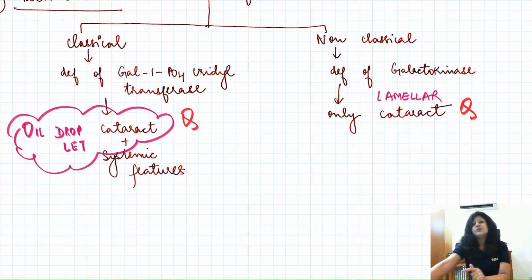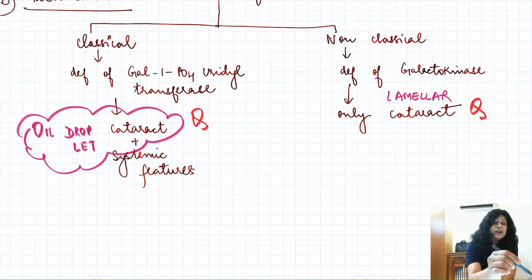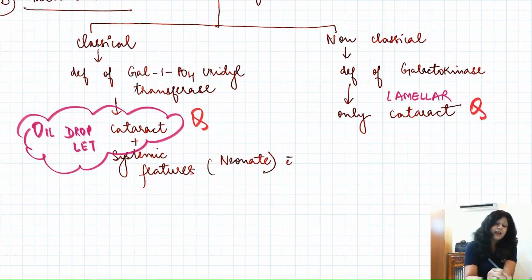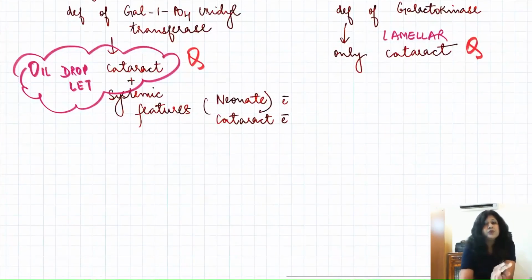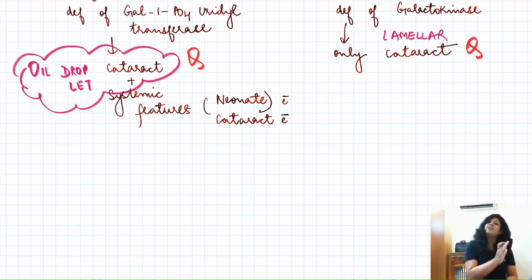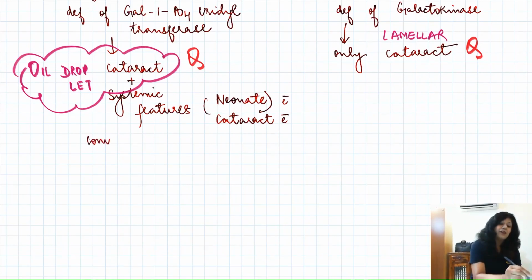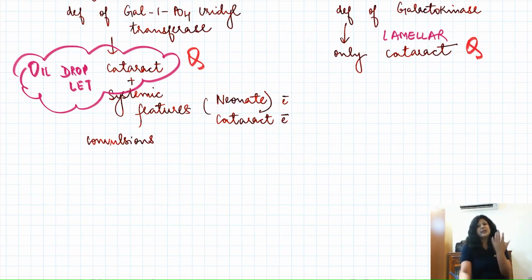Now how can I get a question here? Suppose I say that a neonate is coming to you with the cataract along with the systemic features. Now what are the systemic features? This is the pediatrics integration. You should know what will be the features of hypoglycemia. Baby does not have the enzyme to metabolize the galactose. He will be having hypoglycemia. So this baby will be having the convulsions. One of the important causes of neonatal convulsions will be hypoglycemia also.